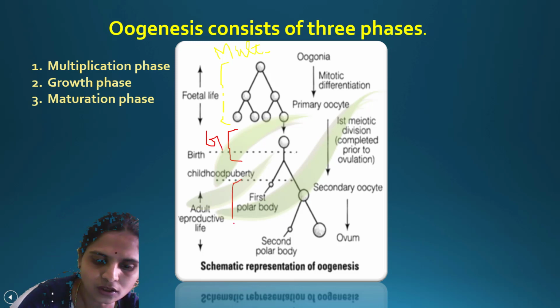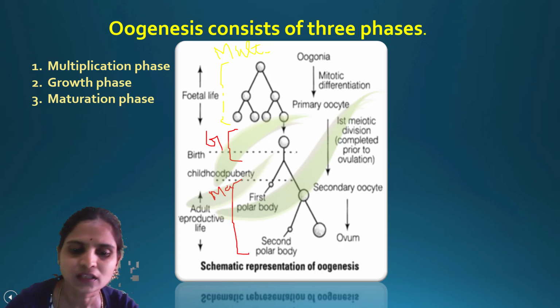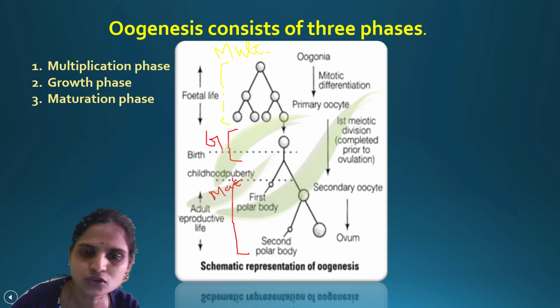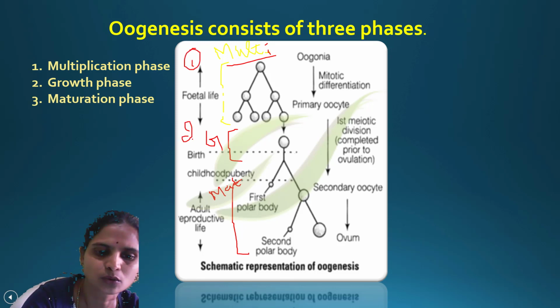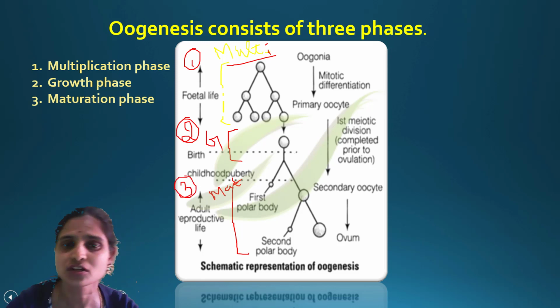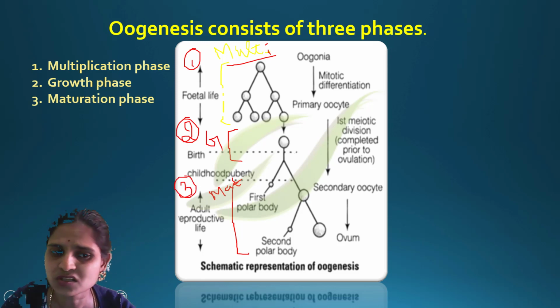From here to here is the growth phase, which I have marked with G. From here to here is the maturation phase. So three phases are present in oogenesis. Now we are going to see what exactly happens in the multiplication phase.